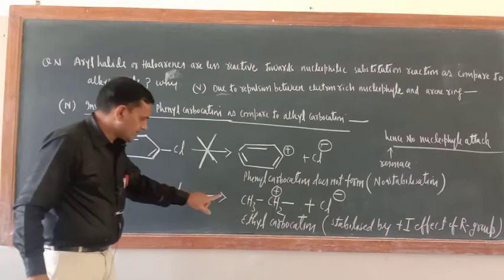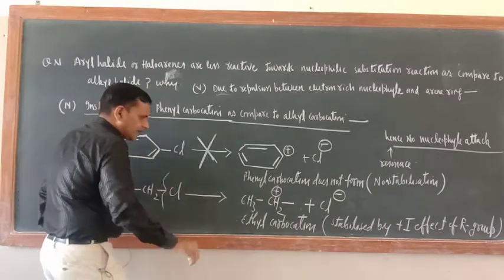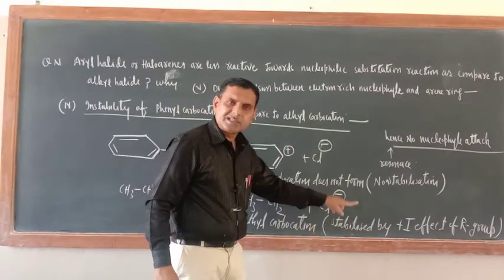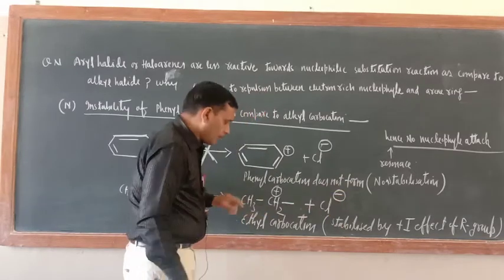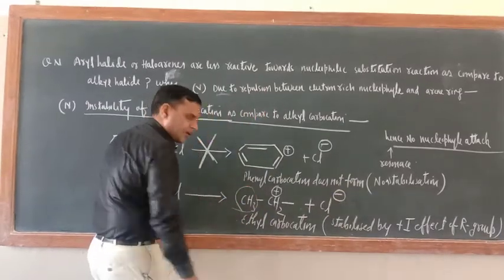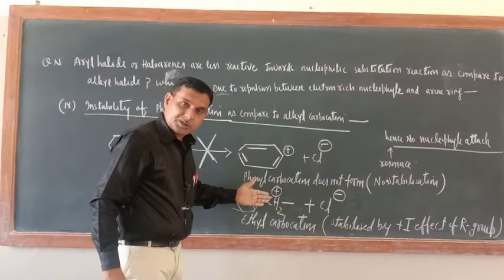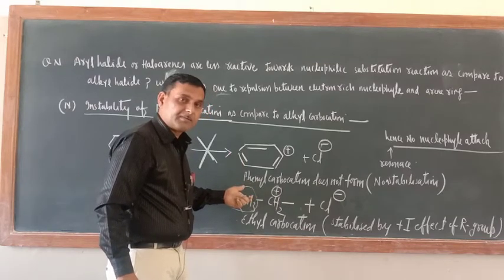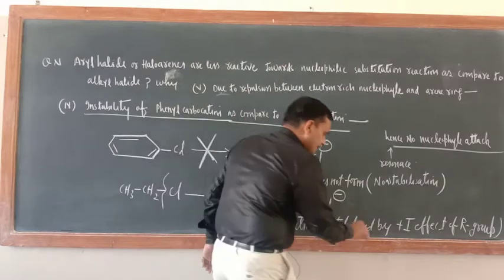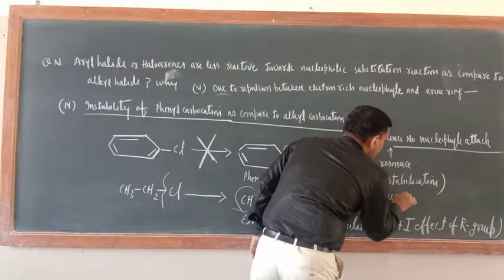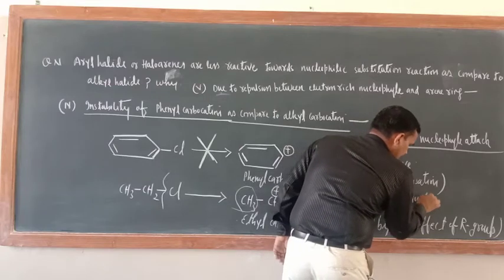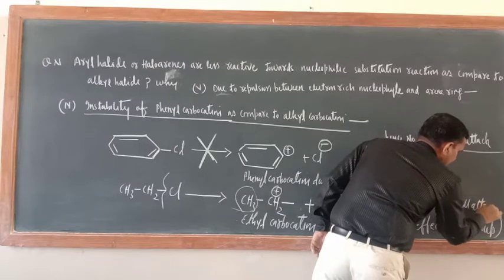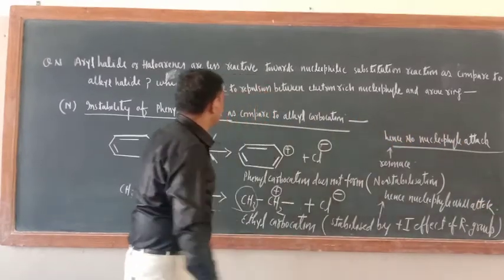Here this is ethyl chloride. Now just see, if it is ionizing from here, then ethyl carbocation is formed, and ethyl carbocation is stabilized by the plus I effect of the R group. Like here the R group is a methyl group. Are you getting my point or not? So this carbocation has got the stability because of the plus I effect of the R group. So this is stabilized, hence nucleophile will attack. Correct? Yes. So in this way this point is also over.